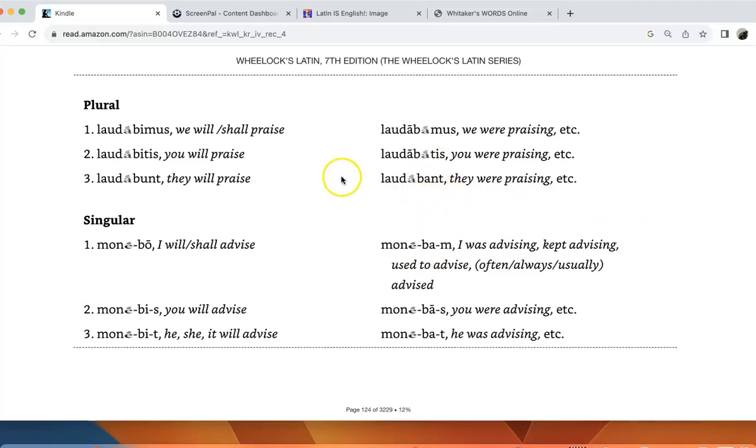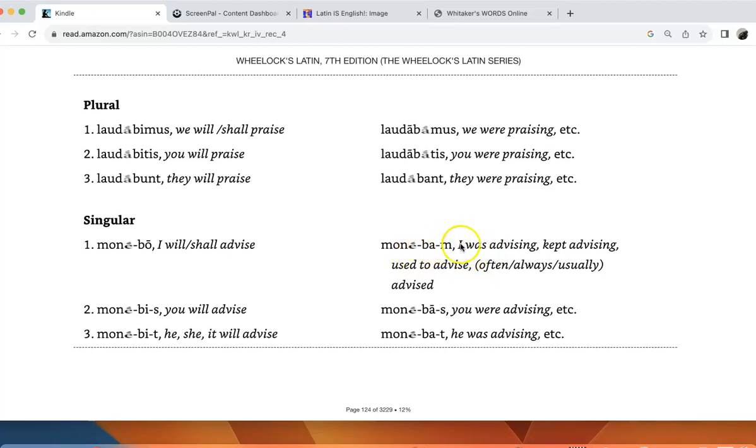Now, as your book points out, I'm just highlighting what the book points out. There's a couple ways to translate the imperfect. This is often our past continuous or past progressive in English. You're just going to have to sort of experiment with it. The important thing is to get it in the past tense and get the right person and number.